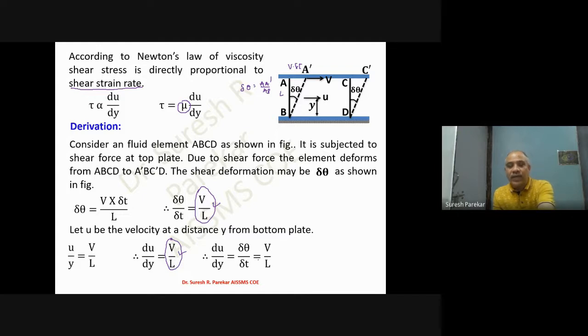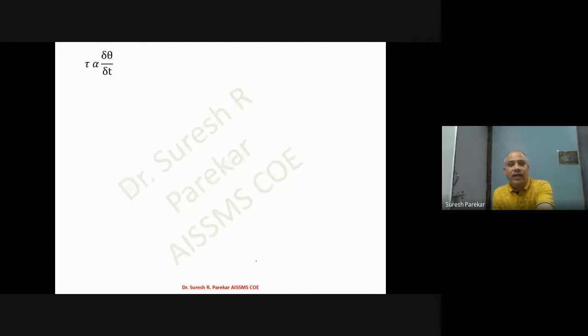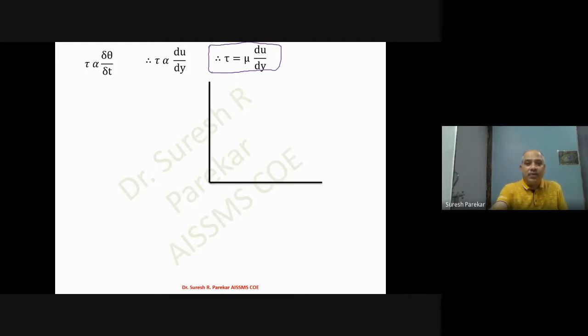So if we rearrange this, we have tau directly proportional to delta theta upon delta t, and then we get the equation tau is equal to mu du upon dy, which is the equation for dynamic viscosity.